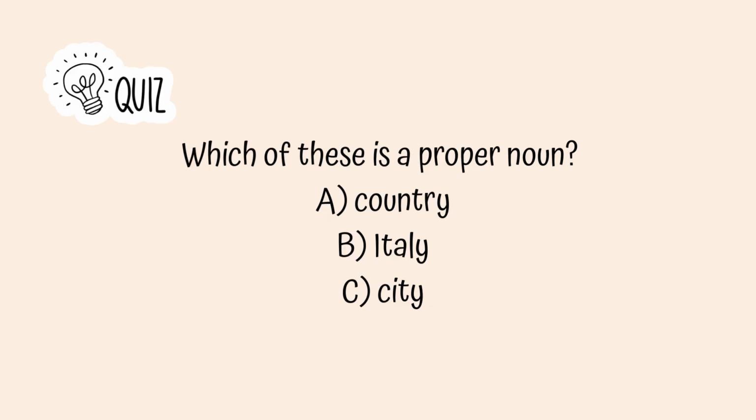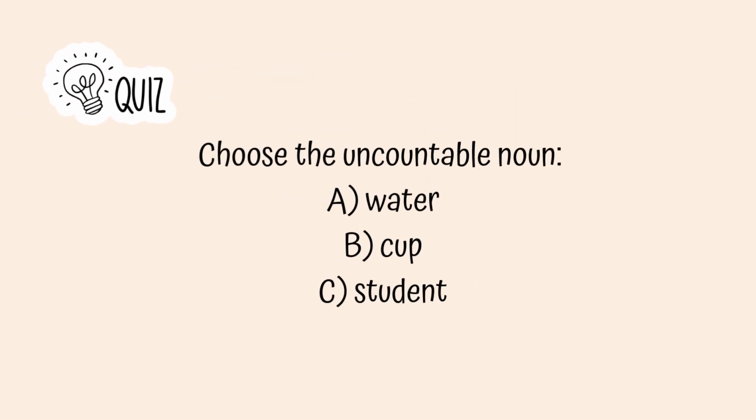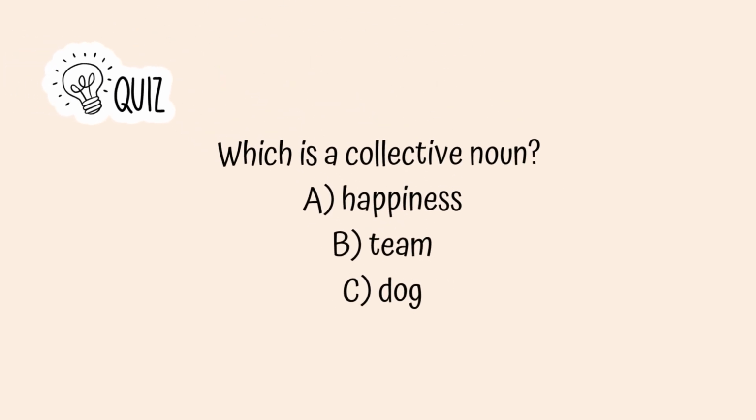Let's test your understanding. Question number 1. Which of these is a proper noun? A. Country. B. Italy. C. City. The answer is Italy. Question number 2. Choose the uncountable noun. A. Water. B. Cup. C. Student. The answer is water.